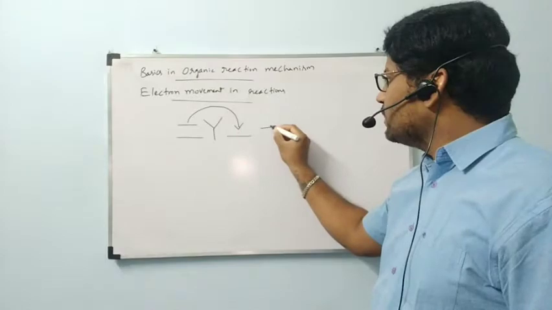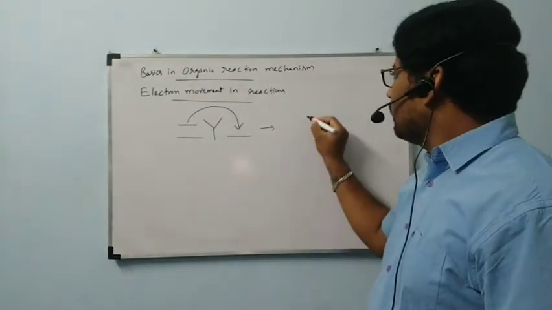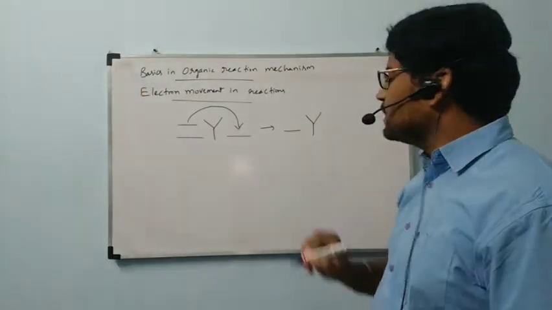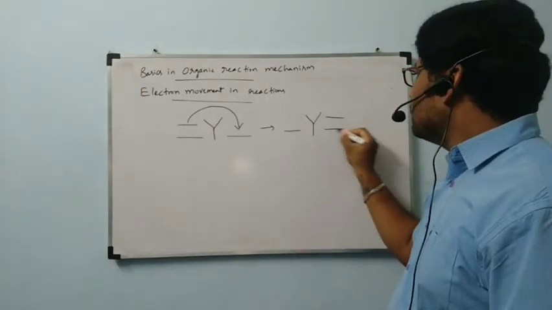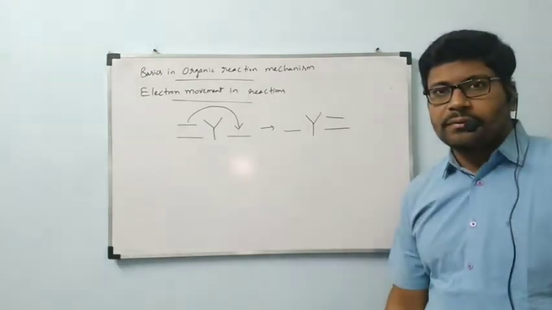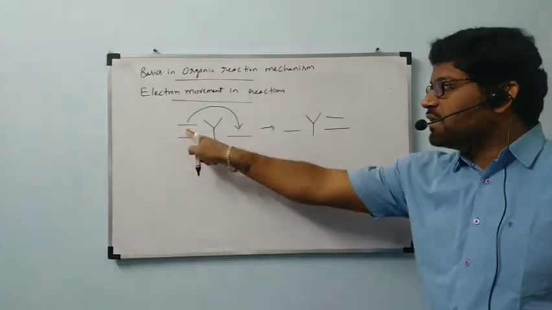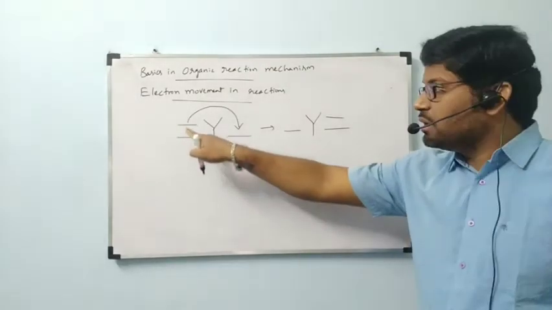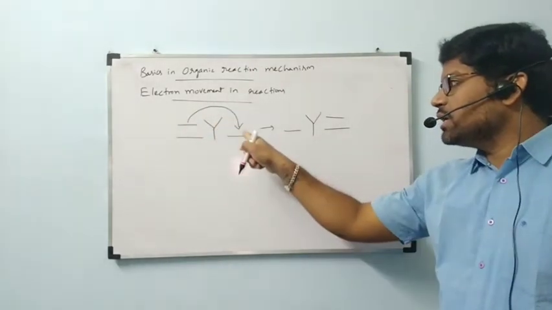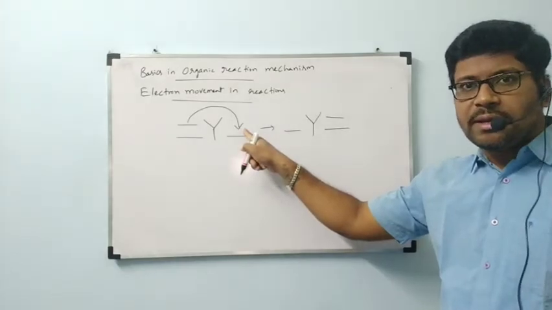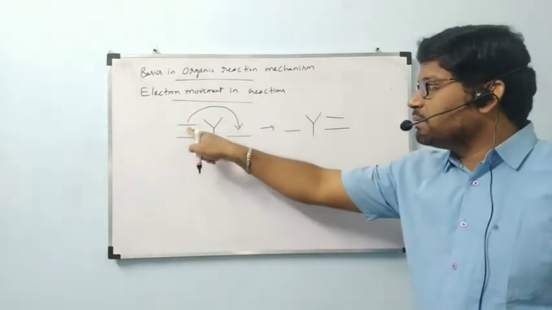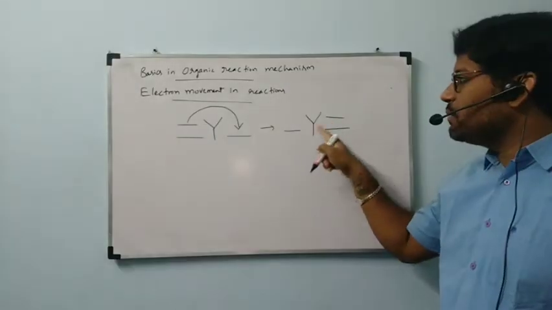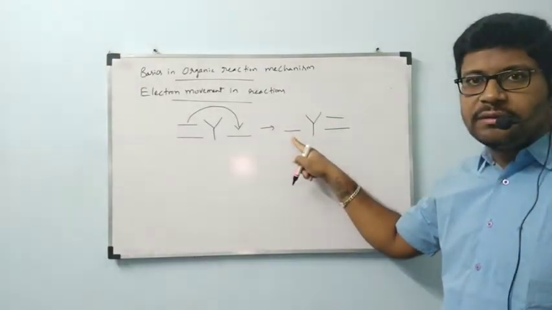Then we will get Y with a single bond on the left side and a double bond on the right side. Previously, Y had a double bond on the left, with one pi bond and one sigma bond. That pi bond is moved from here to here. Then it is absent here and present here. That means here we get a double bond and here a single bond.